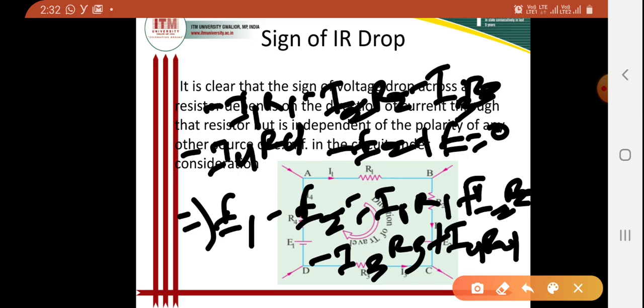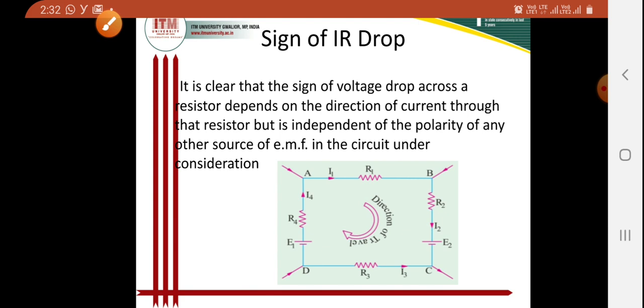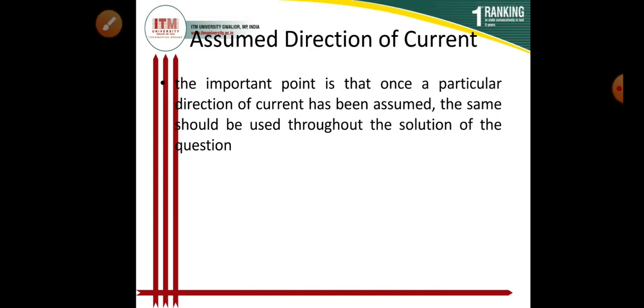For I3 R3 this will be plus, as we have already discussed; the other resistive drops will be minus. So for this assumption, E1 minus E2 will be I1 R1 plus I2 R2 minus I3 R3 plus I4 R4.